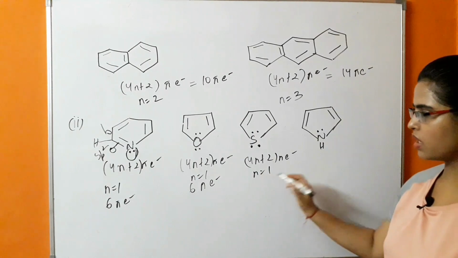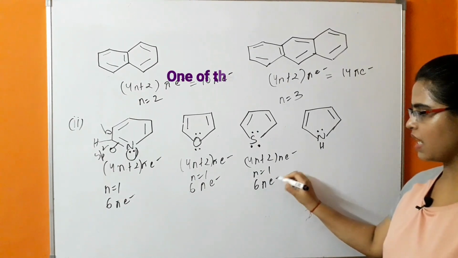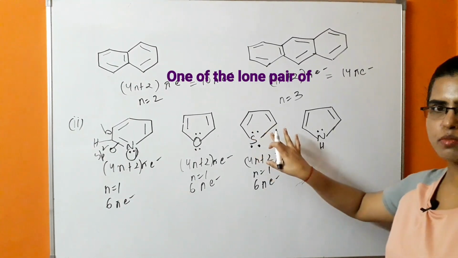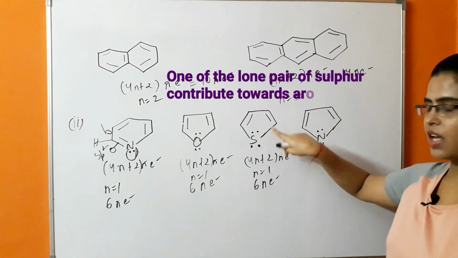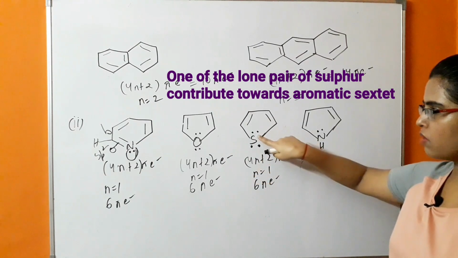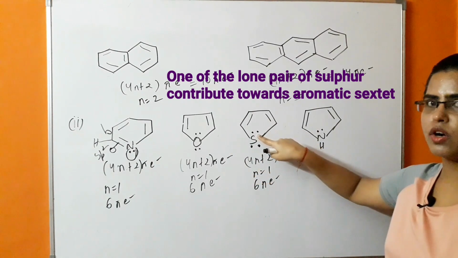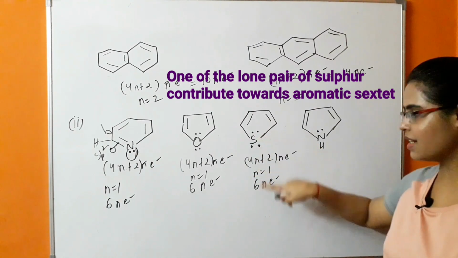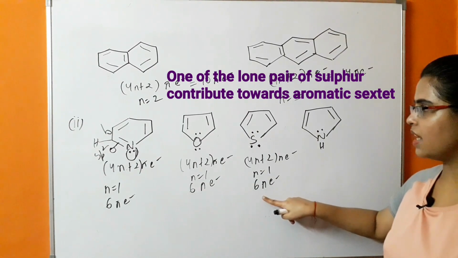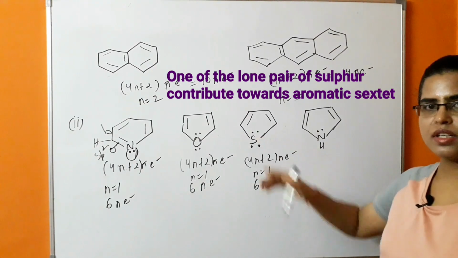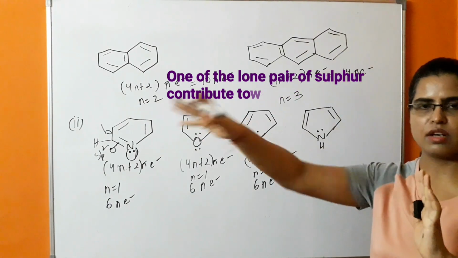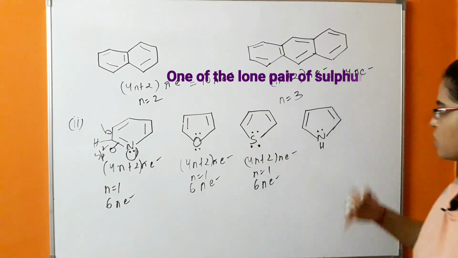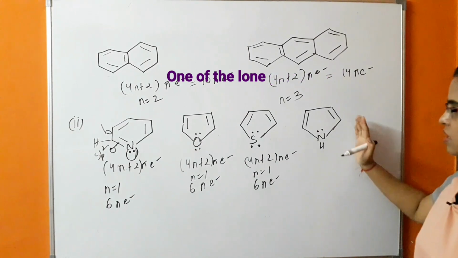N is equal to 1 and there will be 6 pi electron system present in this molecule. So how are 6 pi electrons present which are involved in the conjugation? Because one of the lone pair of the sulfur is contributing towards the aromatic sextet. Because of that, this lone pair is present in the perpendicular unhybridized p orbital, so it is involved in the resonance.